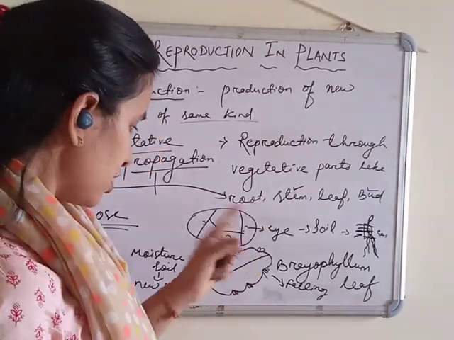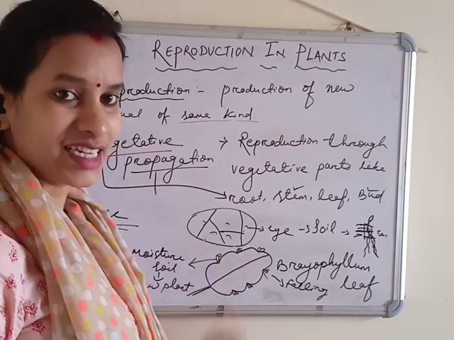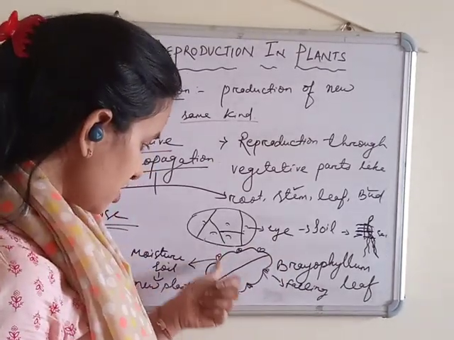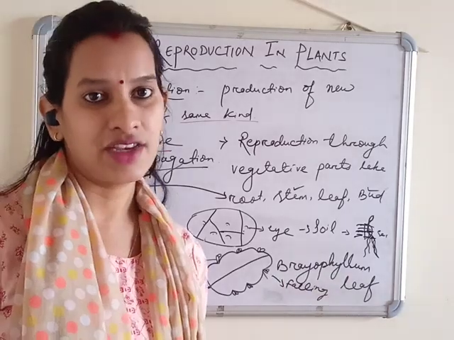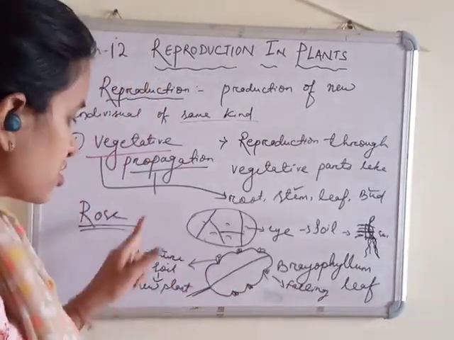So in the bryophyllum leaf, the place on the blade where it arises is its node. And from this node, if it falls onto moist soil, because it needs moisture or suitable conditions to grow, then it becomes a new plant. So this is about the bryophyllum, from the leaf.